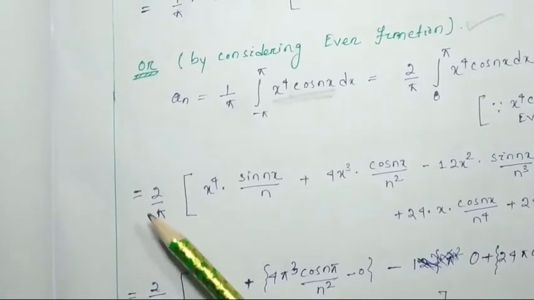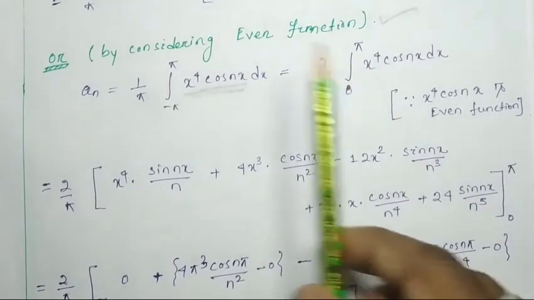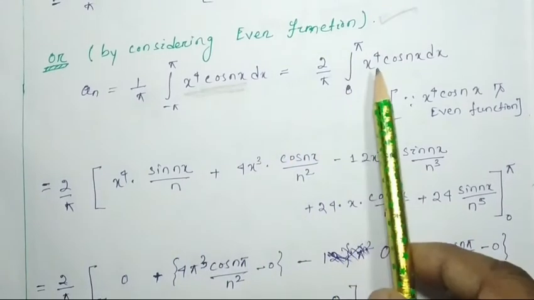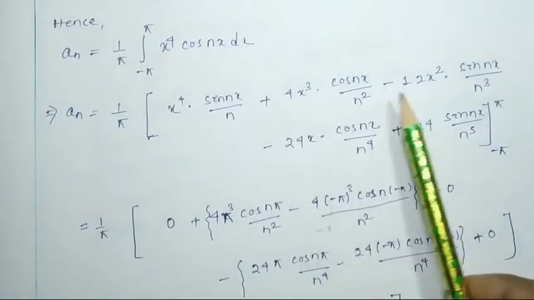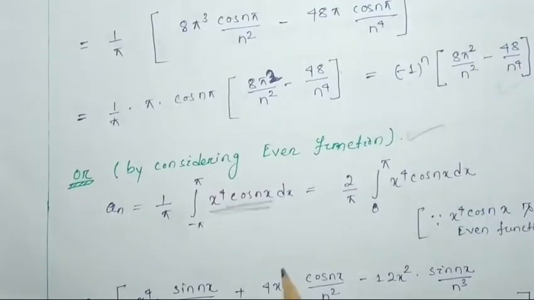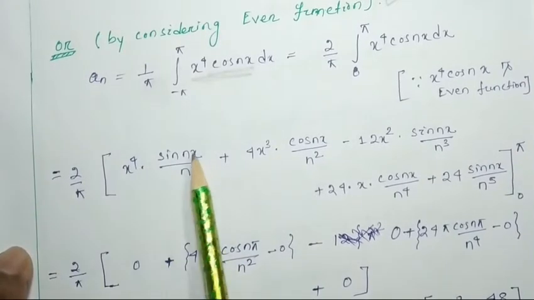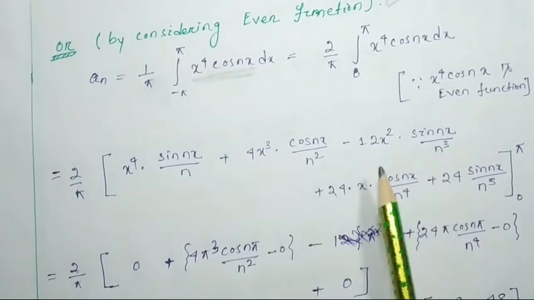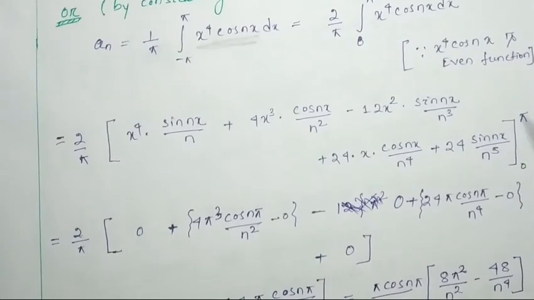So this will be 2 by pi times whatever value we got for the integration of x to the power 4 cos nx, which we found by considering the Kronecker method. So the same thing we put: x to the power 4 sin nx by n plus 4x cube cos nx by n square minus, and so on for all the terms. Now this is the limit from 0 to pi. Now we have to put the limit.